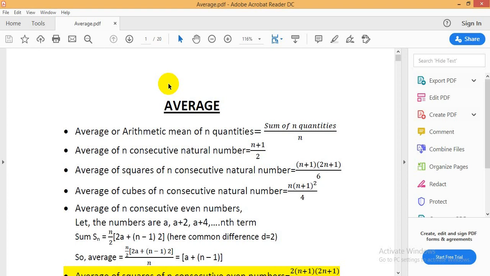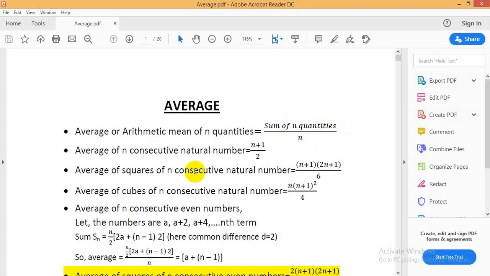Average is the ratio of sum of observations by number of observations. So here are some important formulas. Average or arithmetic mean of n quantities is equal to sum of n quantities by n. Average of n consecutive natural numbers is (n plus 1) by 2.